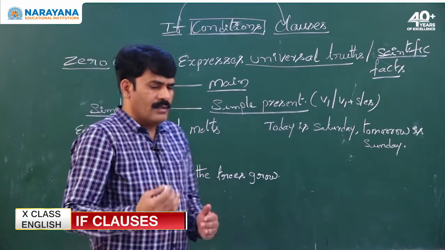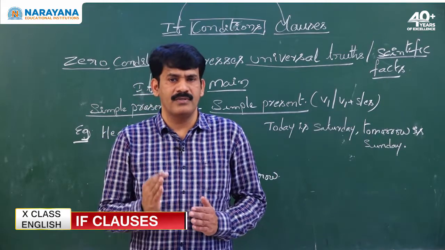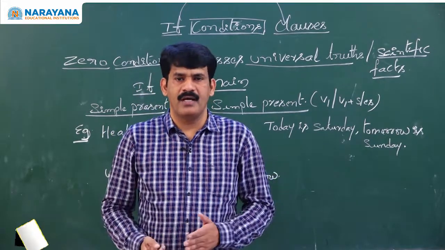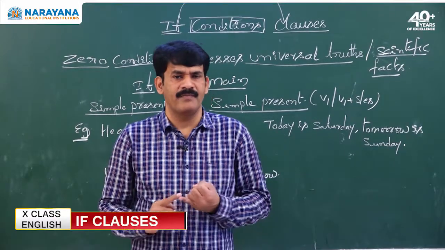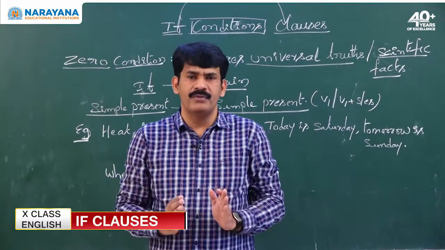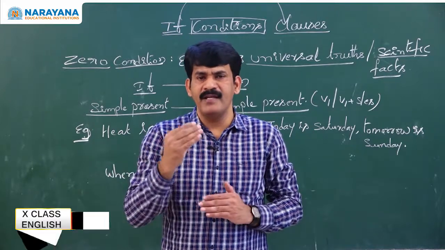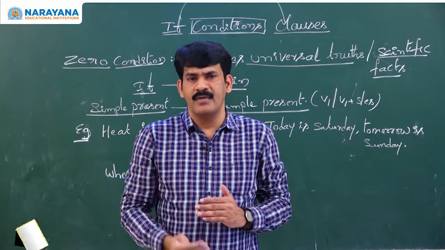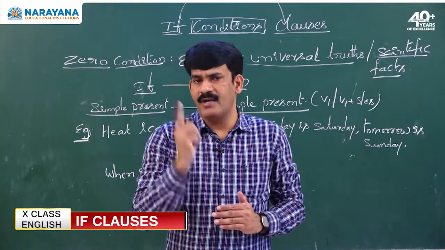As we know, each and every condition has two sentences: subordinating clause and main clause. Whenever we use subordinating clause while explaining if conditions, my dear children, remember it is if clause.